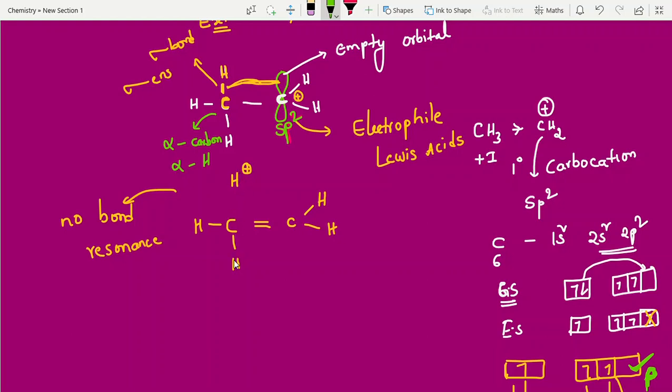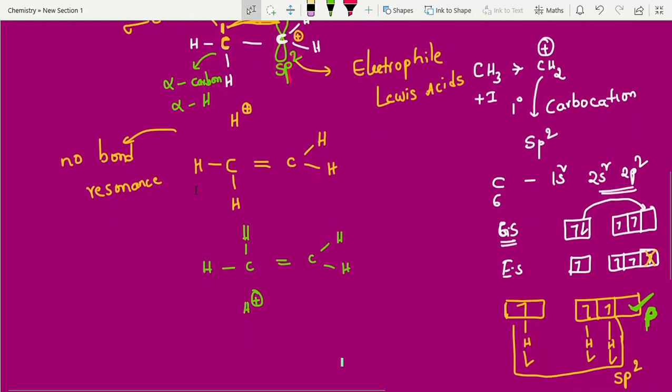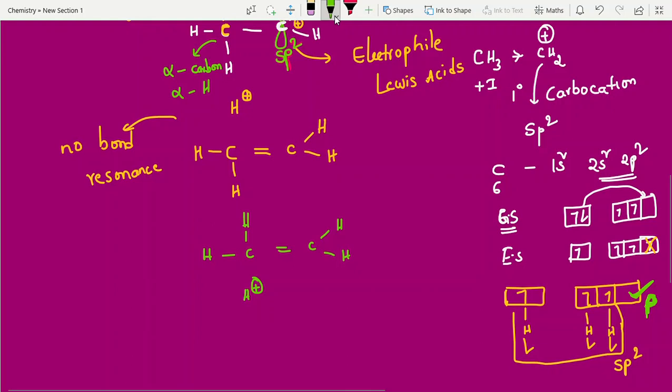Not only this hydrogen, students, you can write this hydrogen also. This hydrogen as it is, now it is giving, and it gets a positive charge. Again the same story. Even the third hydrogen can give. So finally, how many alpha hydrogens are there? That many hyperconjugation structures will come. Clear?